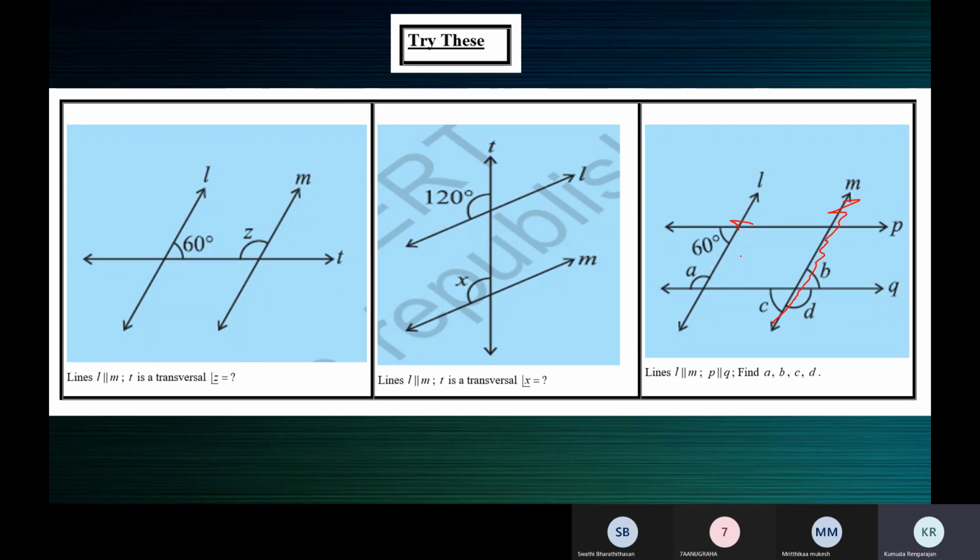When you see on the transversal, all the 8 angles are formed around the transversal. So L is a transversal, and 8 angles are formed here. So you can see that A and 60 are allied angles. A plus 60 is equal to 180. A is equal to 180 minus 60, 120. A is 120 degrees.